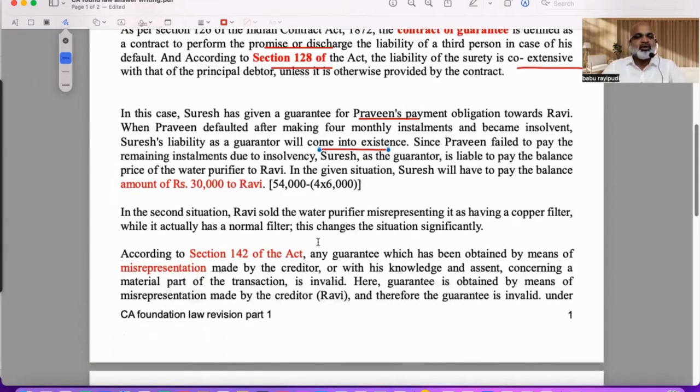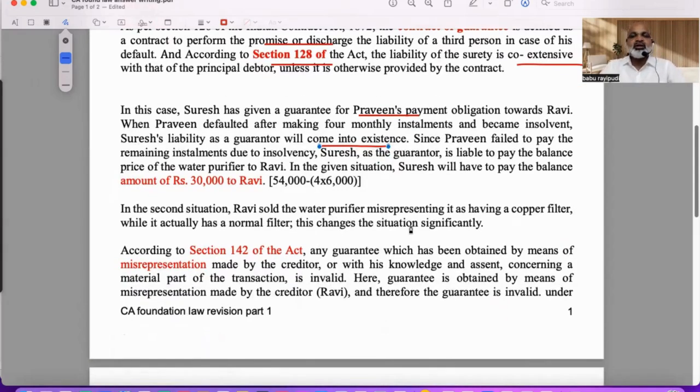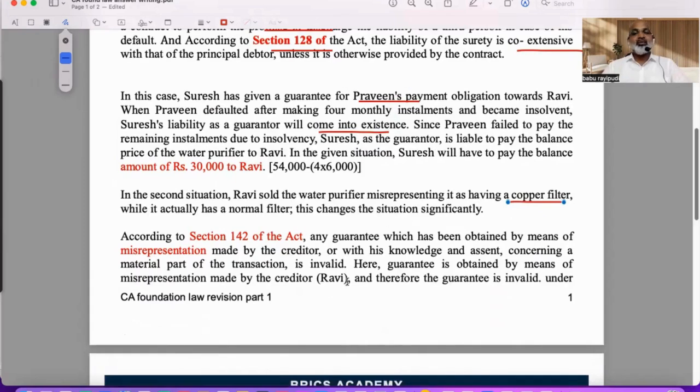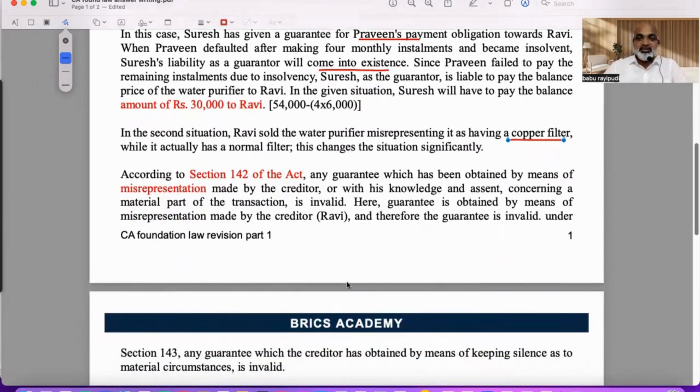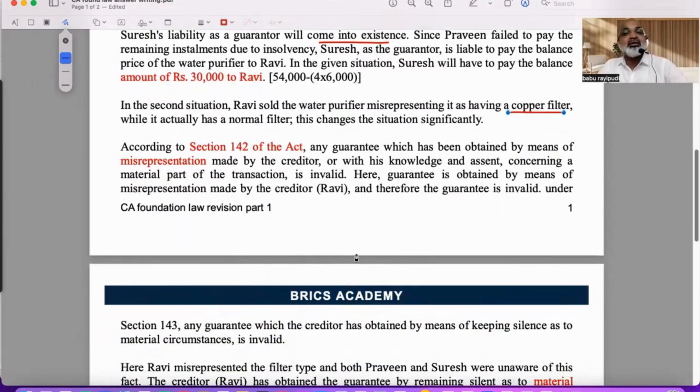In the second situation, Ravi sold a water purifier, misrepresenting it as a copper filter, but it has a normal filter. That means wrong information was provided, though he didn't want to cheat, but it is wrong information which is not valid. So Section 142 comes into the picture. The contract has been obtained by means of misrepresentation, without real assent, and it is a material part of the transaction. It is invalid. Obviously, here he wanted to buy something related to a copper filter. That is an essential element that had to be disclosed, and that was not disclosed.